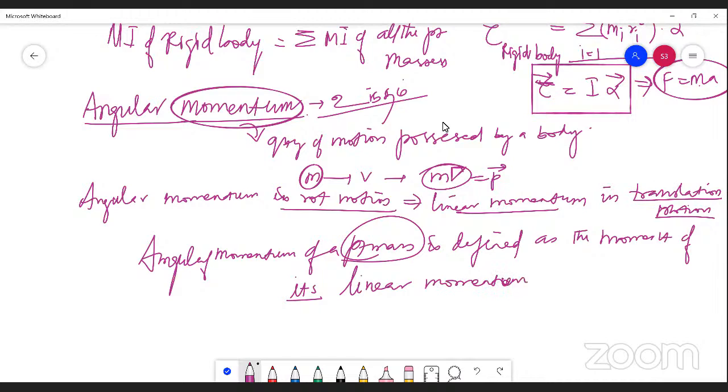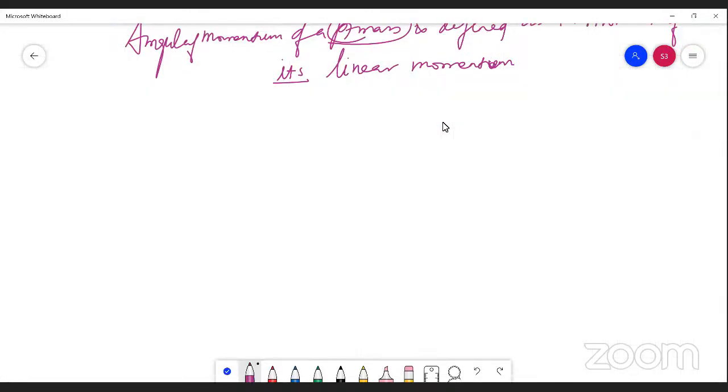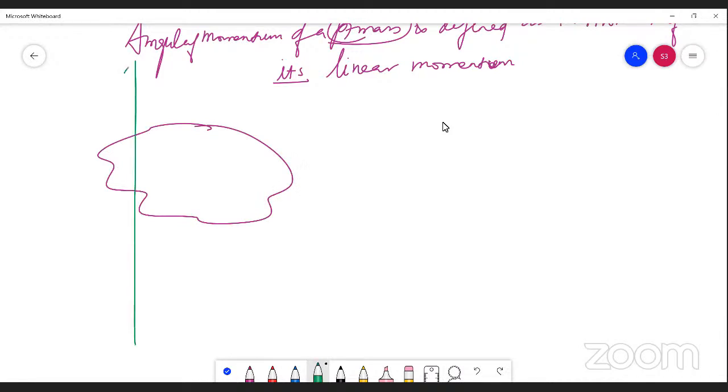You can consider a rigid body, same diagram. The same rigid body which is rotating about a fixed axis, and this is a point mass. It is acted upon by a force F. We used this action of force to calculate the relation between torque and angular acceleration.